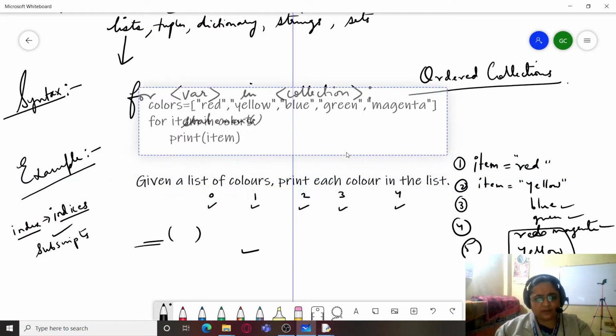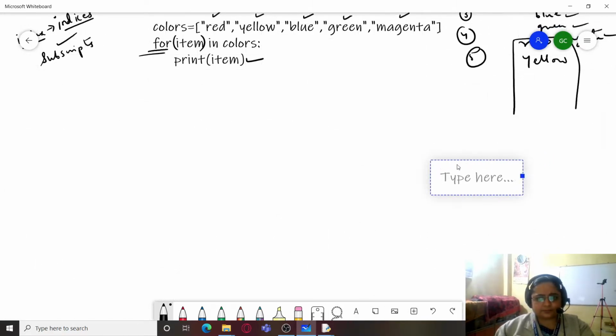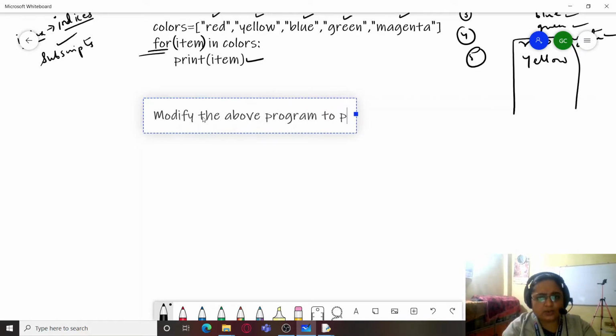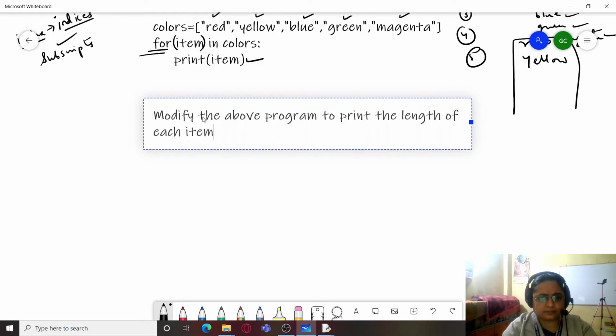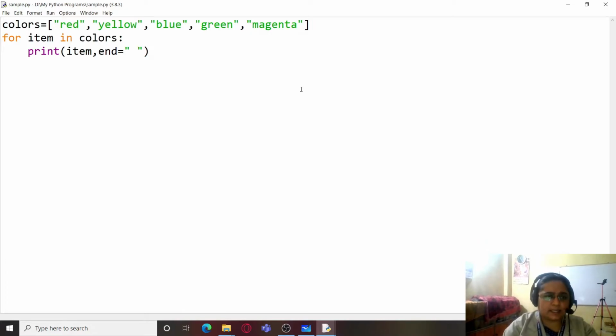Like if I just modify the question a little bit and I say, modify the above program to print the length of each item. How will I do this? For doing this, I will just add a statement here. Now I have to print the length of the item.